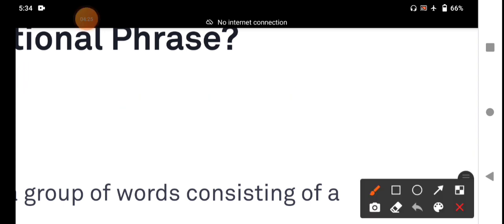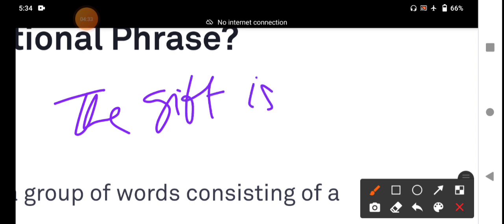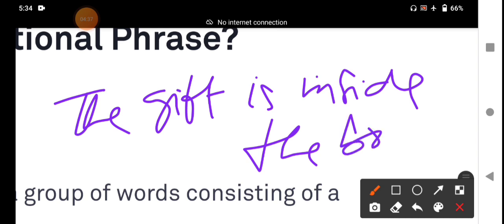And for example, the gift is inside the box. The present or gift is inside the box. Inside is a preposition. The opposite of inside is outside. Inside shows the location, position.